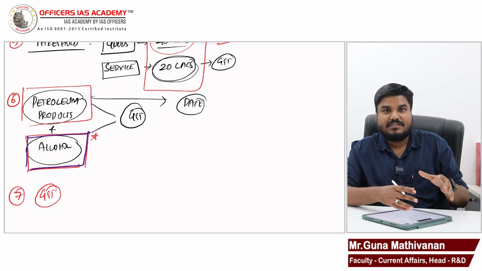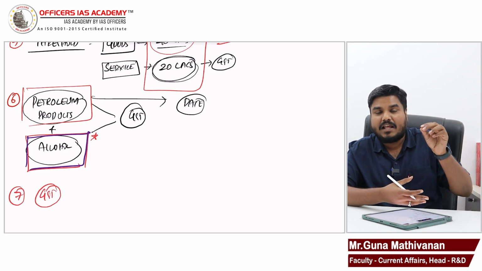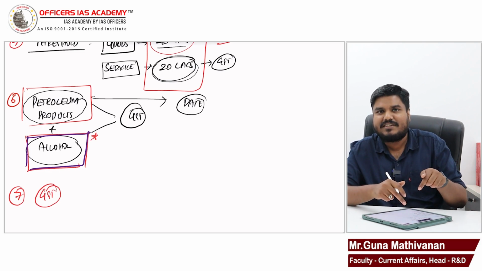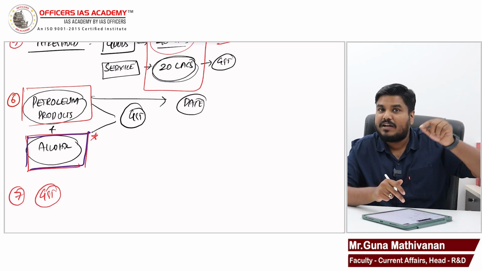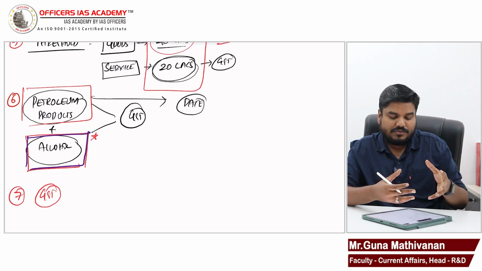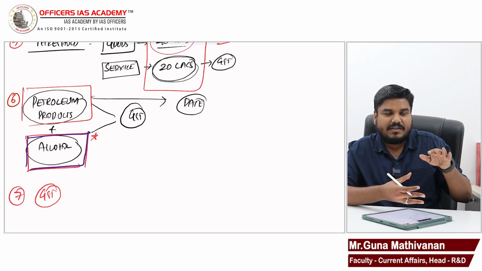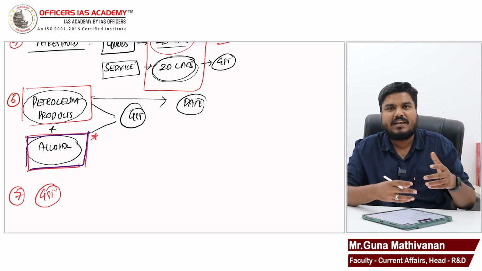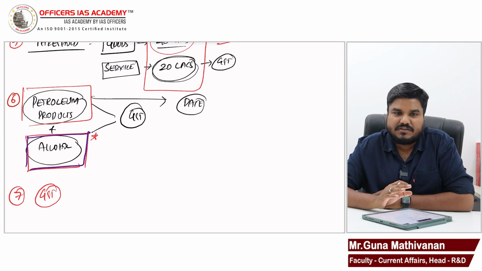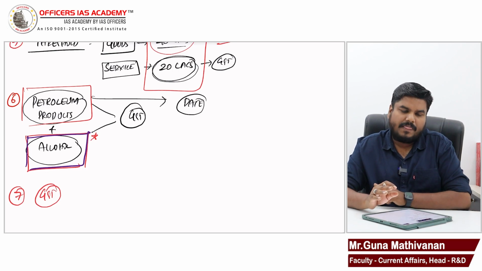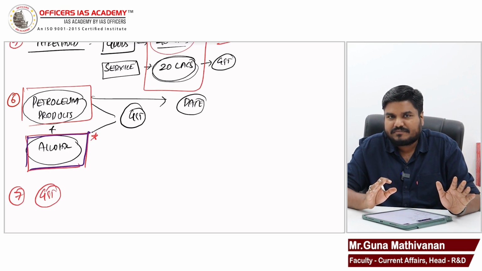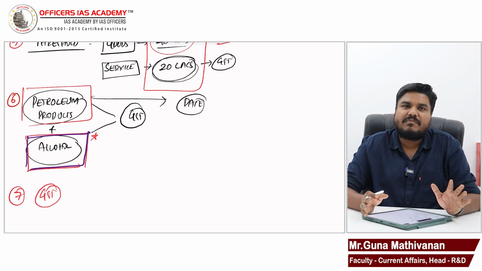GST Council is also expected to come up with an appellate authority, so that when states or center find some dispute in this GST, they can go for appeal. So soon, very soon, GST Council will be coming up with a solution by creating an appellate authority. When they create, we will have a separate discussion on that. Apart from that, everything about GST, this council will decide, friends. Very important topic from an exam point of view.